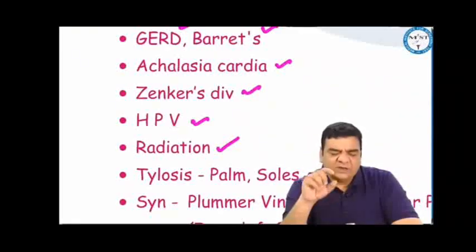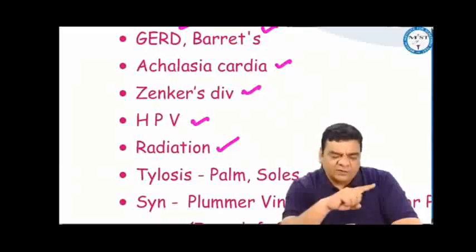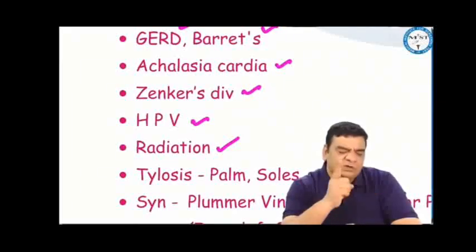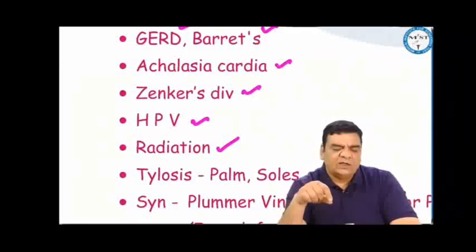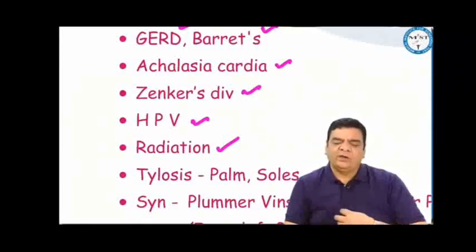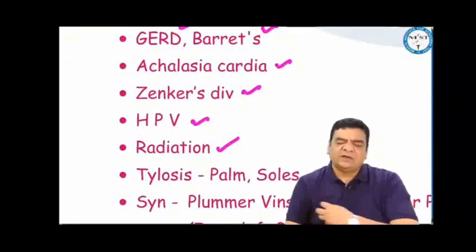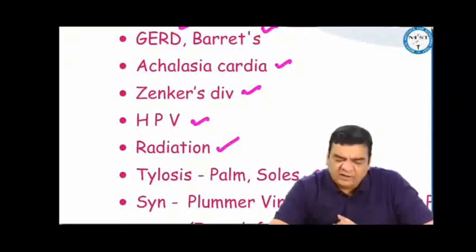Lymph node staging in breast cancer, N1. In breast cancer, lymph node staging is only for the ipsilateral, that is same side lymph nodes. If the opposite lymph nodes are involved, then it is not through lymphatics, it is through blood, so it will be termed as M1 metastasis. N1 mobile axillary, N2A fixed axillary, N2B internal mammary, N3A apical and axillary, N3B axillary and internal mammary, and N3C supraclavicular lymph nodes. M1 is distant metastasis.